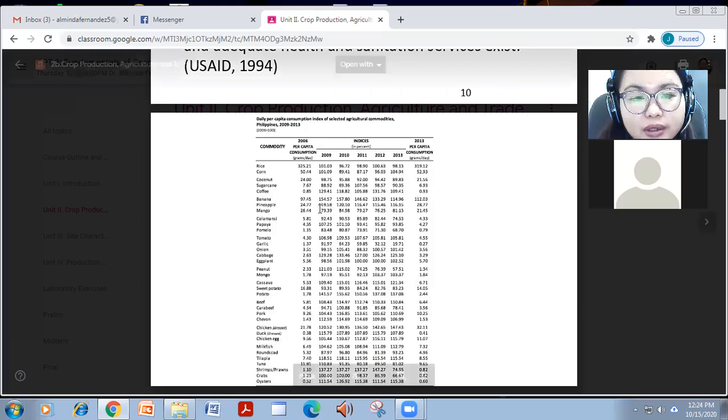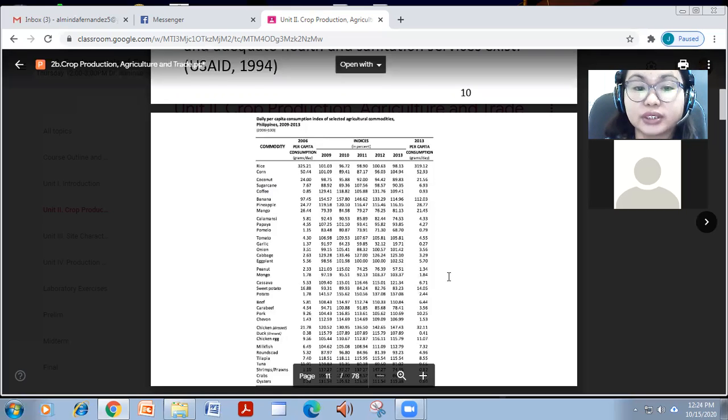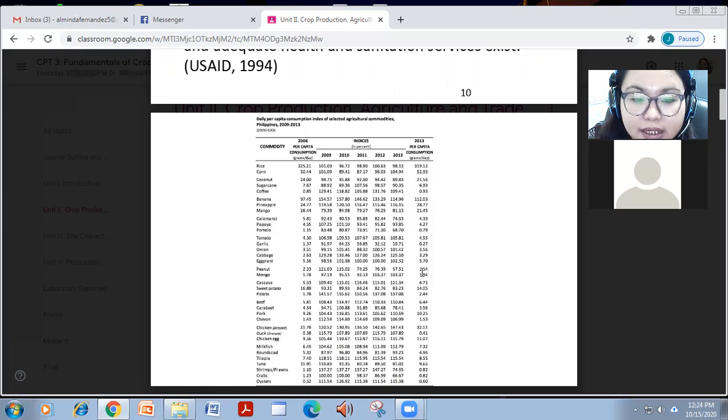So among all of this, as you can see, rice followed by corn has the highest consumption that we have by each Filipino.